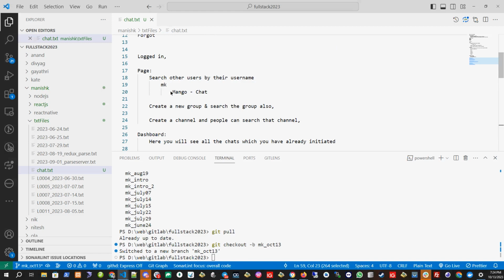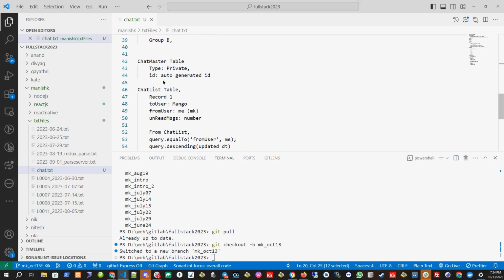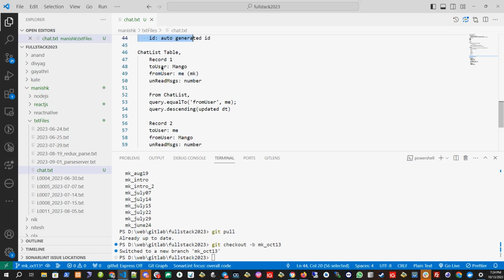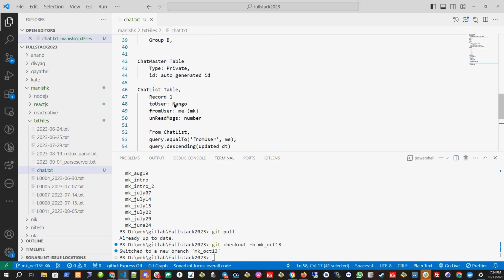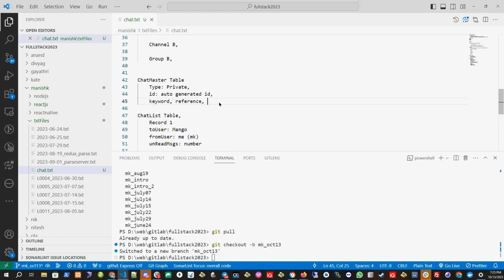Okay, so if I'm chatting with Mango, I will be creating one record with this one and two records here, one here and one here. Here I should also put some kind of keyword or reference so that the application knows that the chat is initiated with Mango. Because let's say here I'm putting my name, me, Mango.